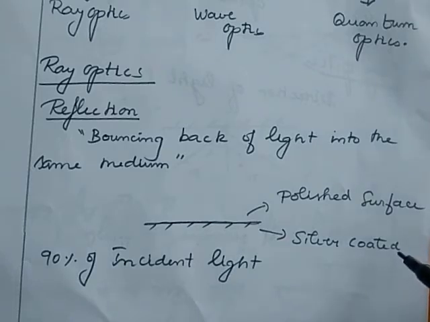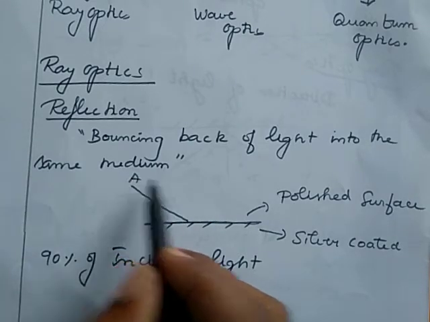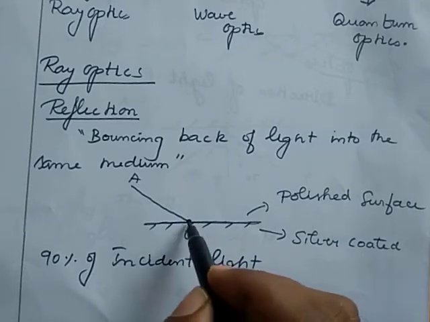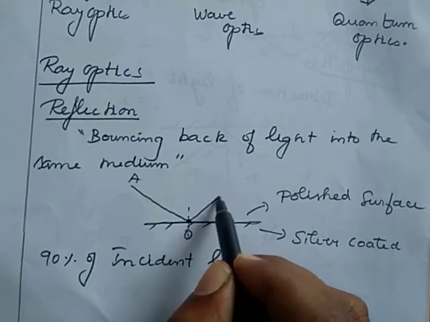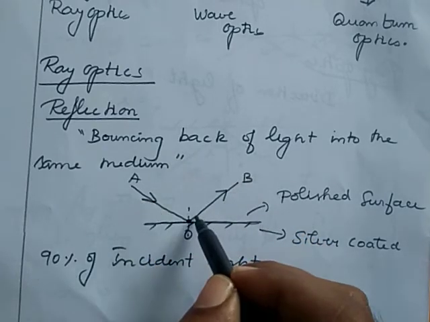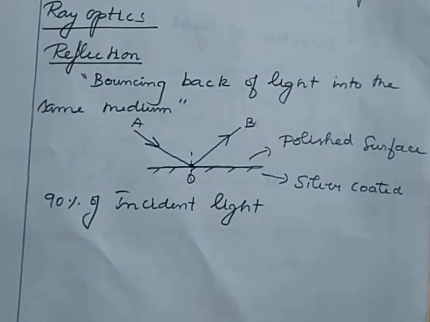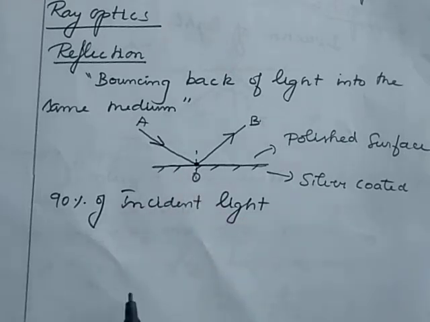Suppose I consider an incident ray that is taken as AO. The point O is the point of incidence. After it encounters the surface, it will reflect as OB. This is the incident ray, this is the reflected ray. Here let me see the two laws of reflection. First of all, I consider a polished surface. This is a polished surface.